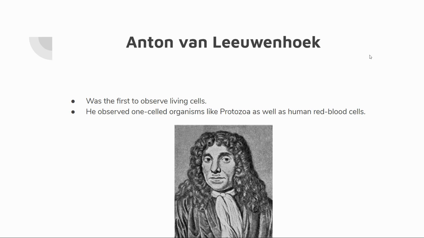Next is Anton von Leeuwenhoek, and he was the first to observe living cells. He observed single-celled organisms or one-celled organisms like protozoa, as well as human red blood cells.